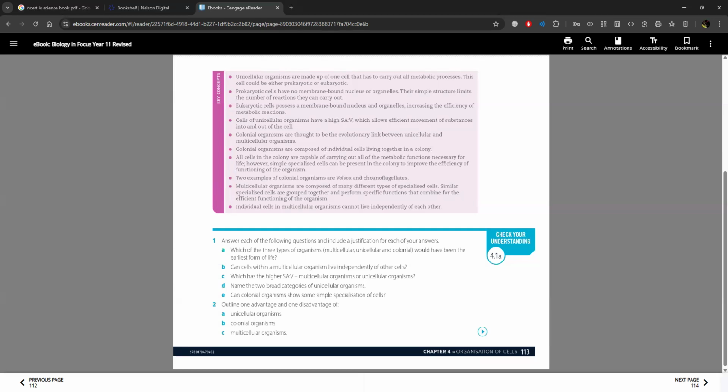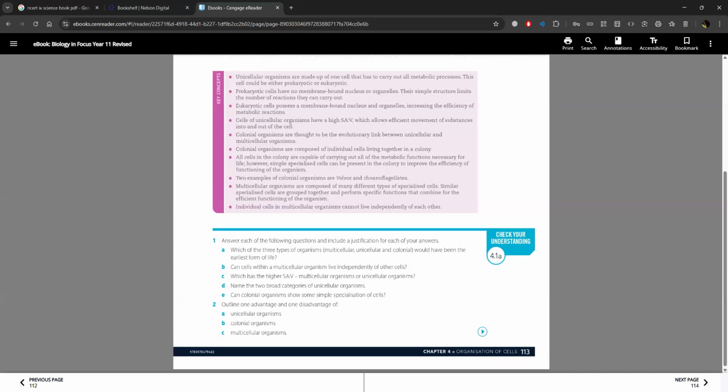Cells of unicellular organisms have a high surface area to volume ratio, which allows efficient movement of substances into and out of the cell. Colonial organisms are thought to be the evolutionary link between unicellular and multicellular organisms. Colonial organisms are composed of individual cells living together in a colony. All cells in the colony are capable of carrying out all of the metabolic functions necessary for life. However, simple, specialized cells can be present in the colony to improve the efficiency of functioning of the organism. Two examples of colonial organisms are volvox and cyanoflagellates.